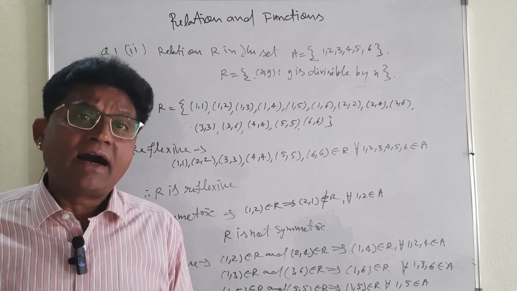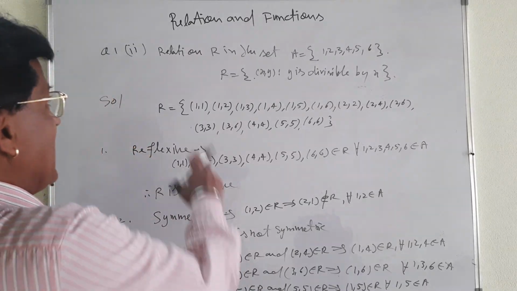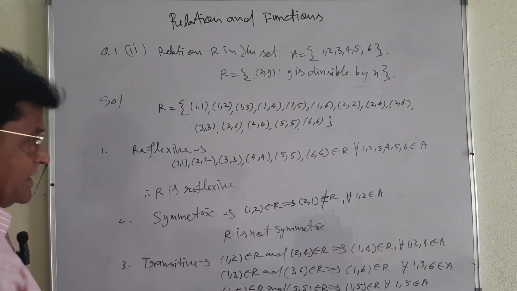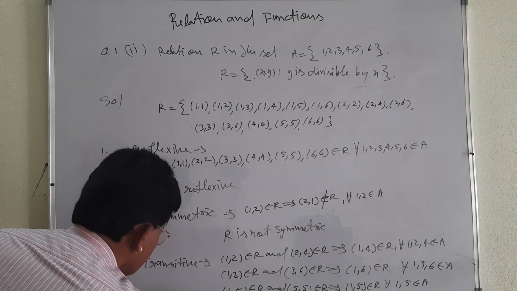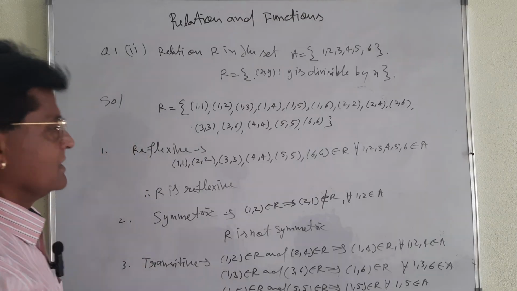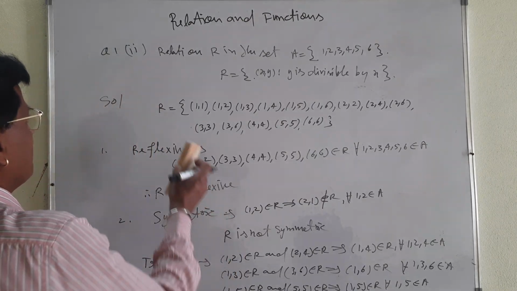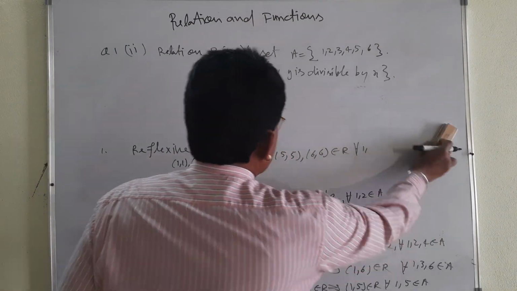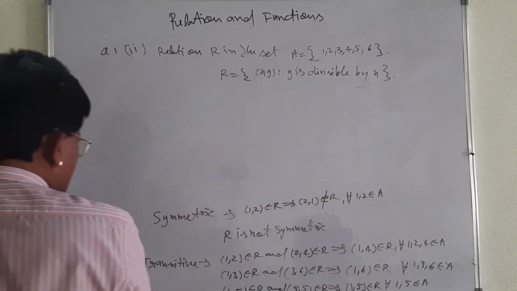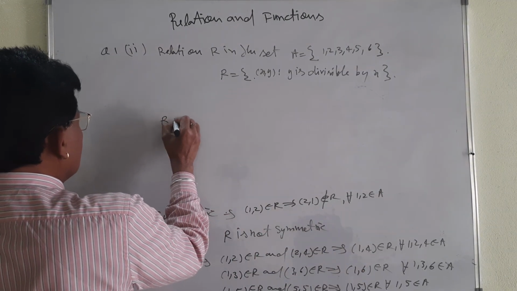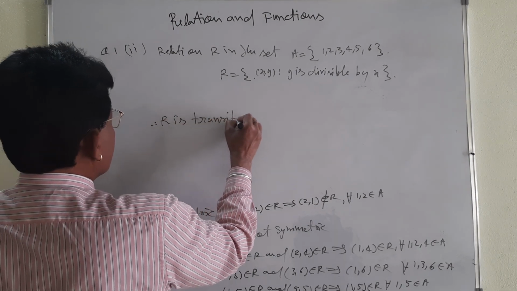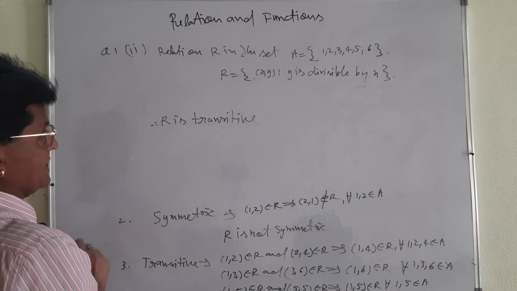Then what does it mean? R is reflexive. R is transitive but not symmetric. R is transitive. Right? Write the thing. R is transitive. I am going to write over here the answer. What will be the answer of this question? What will be the answer? R is transitive. R is transitive. That is why you see.